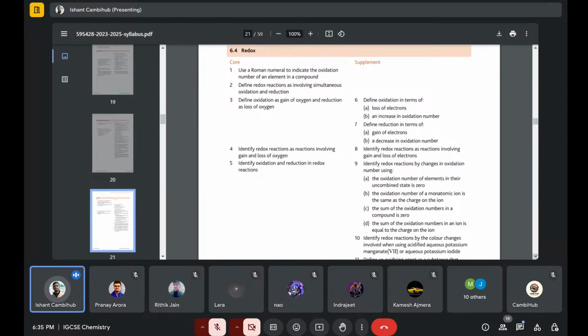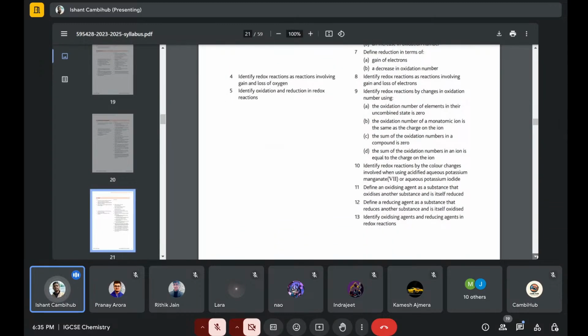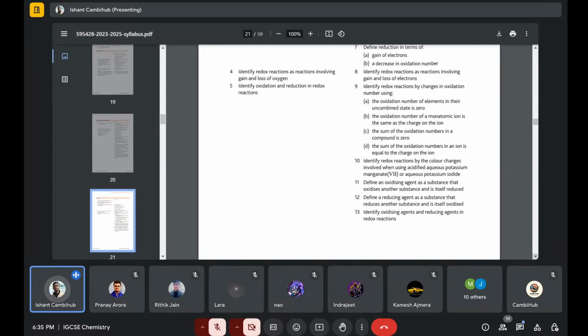Those are also important. Other than that, they'll give an equation or something, and then ask which is undergoing oxidation and which is undergoing reduction. So you just write that oxidation is going from 0 to +1, and 0 to -1 is reduction. So like that they can ask you questions.